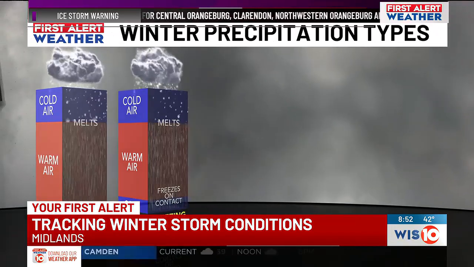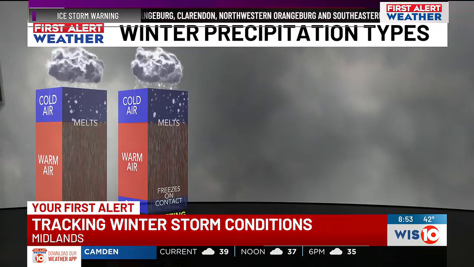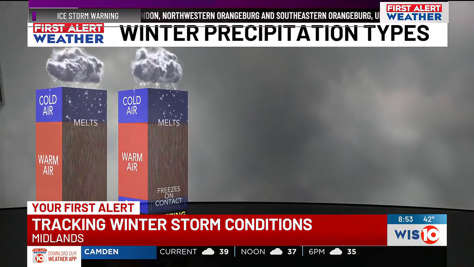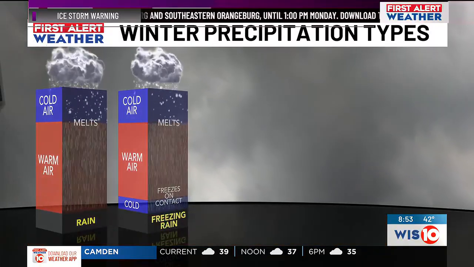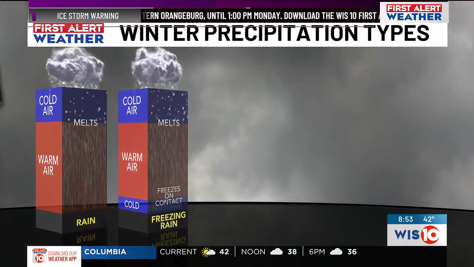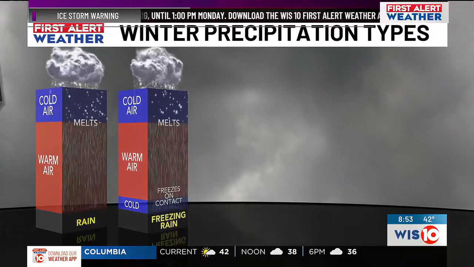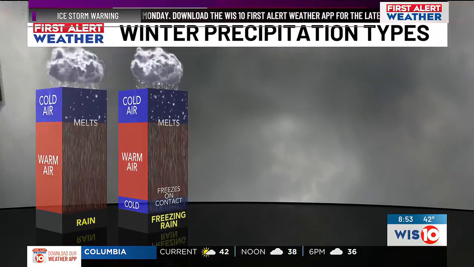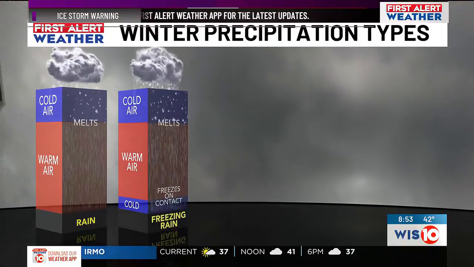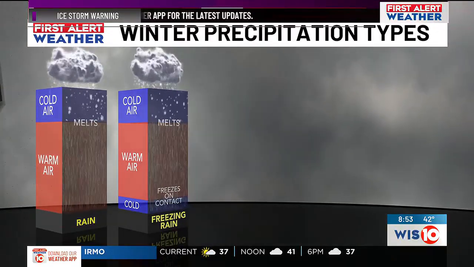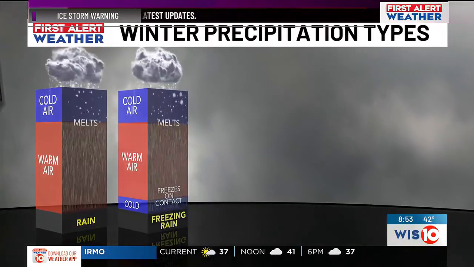We are looking at freezing rain, mainly, as our precipitation type. But in terms of what freezing rain is, when we have that temperature profile in the vertical column of the air, if we have warm enough air from cloud to ground, then of course we have rain. But freezing rain is when we have that really cold air right at ground level, causing surfaces to fall to freezing. So we're talking about the hoods of your cars, talking about roads.